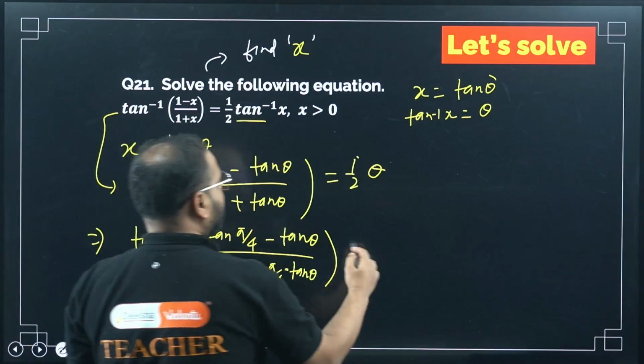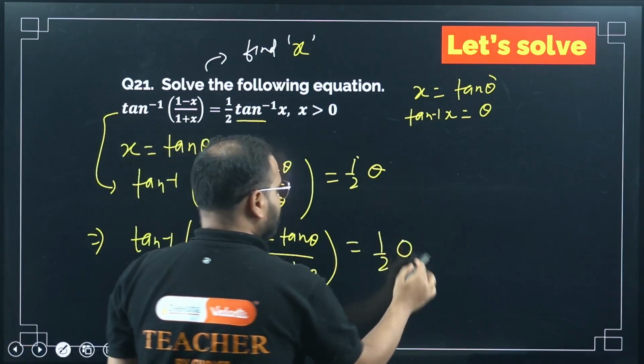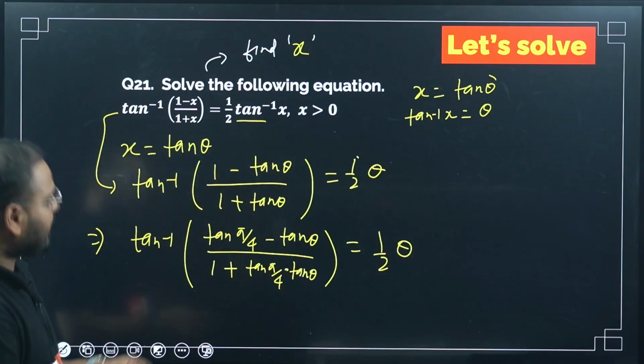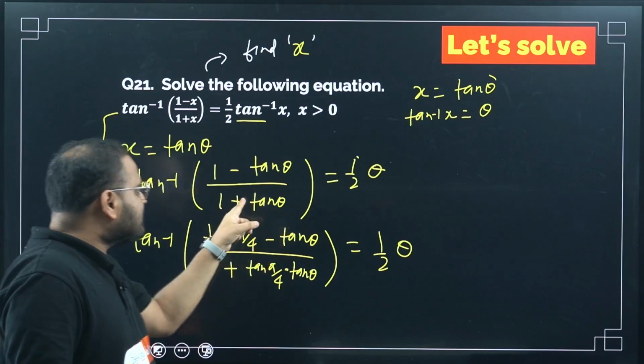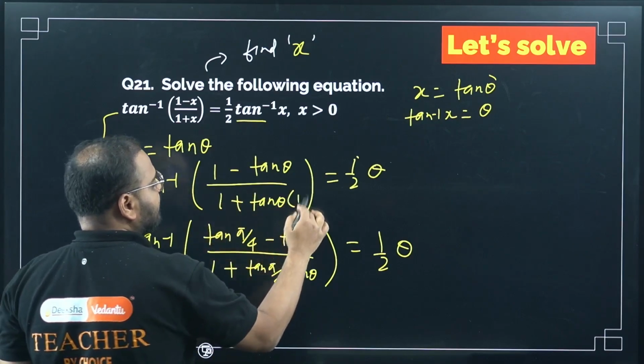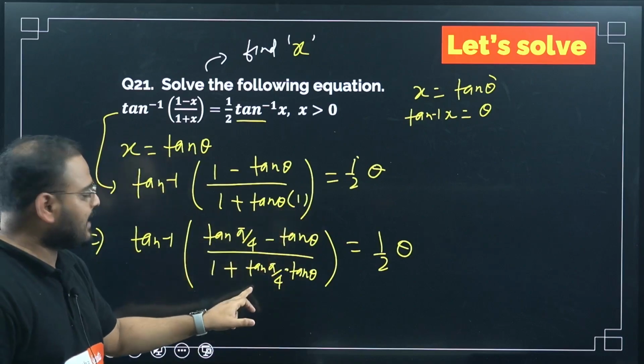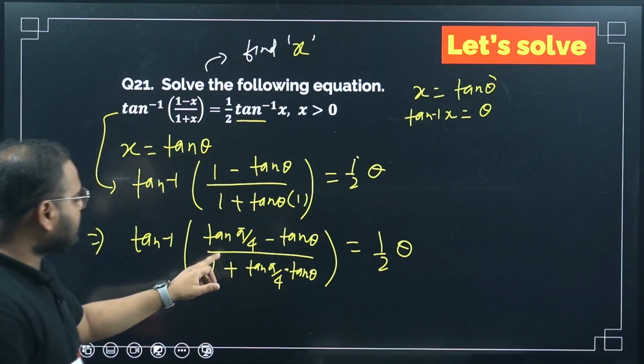Yes? Okay. Sir, did not understand. I don't understand this part, sir. Okay. Check here. Tan theta, 1 plus tan theta is there. I can multiply, nothing is there means what? I can multiply 1 to the whole thing, right? This one I'm writing as tan pi by 4. No problem. Okay. Now check here.